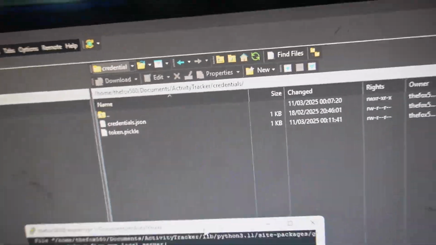Although small problem, turns out when you execute Python code on the Raspberry Pi, it doesn't really like the fact that you're using Python to log into a website, especially when you're only using the command prompt. So it opens the Google login page on my console, and because the console doesn't have JavaScript enabled, or at least built-in JavaScript, it didn't work. So I did have to reset the token on my PC and then just transfer it over to the Raspberry Pi. But yeah, I have a Raspberry Pi.